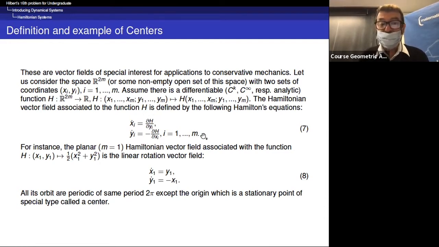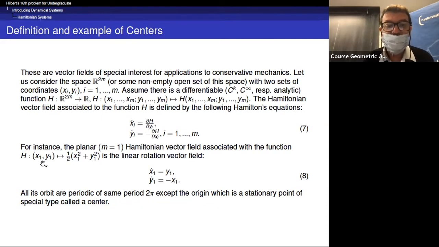So for instance, if we consider m equal 1, so m equal 1 is the case where the dimension n is equal to 2, and I gave you already one example of Hamiltonian vector fields with the pendulum. But here is another one.